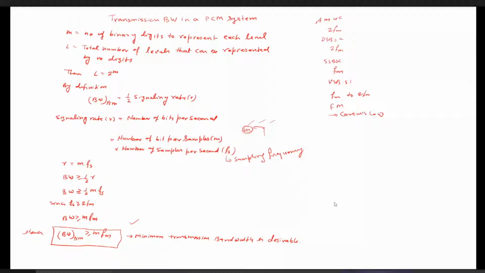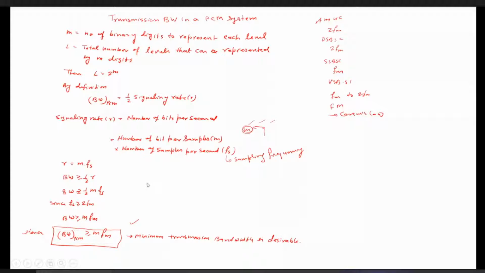We already saw in the last class that by using A-law companding and mu-law companding, we can do that process. Then we calculated the transmission bandwidth of the PCM, where we saw that the transmission bandwidth of the PCM is directly proportional to the number of bits required to represent each level, and the maximum frequency of the modulating signal.